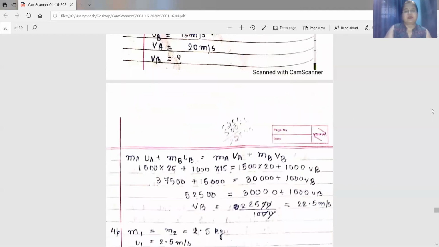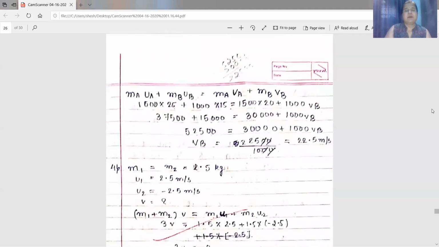Applying the law of conservation of momentum, that is MAUA plus MBUB equals MAVA plus MBVB. Now substitute the values. MA is 1500, UA is 25, MB is 1000, UB is 15.